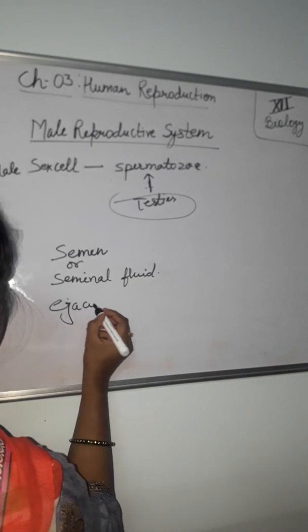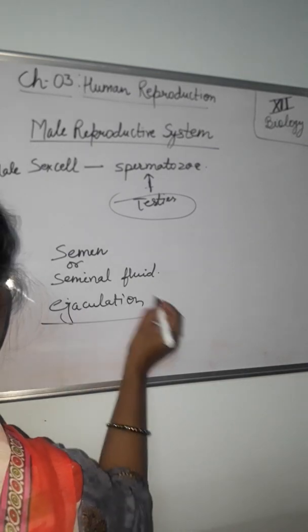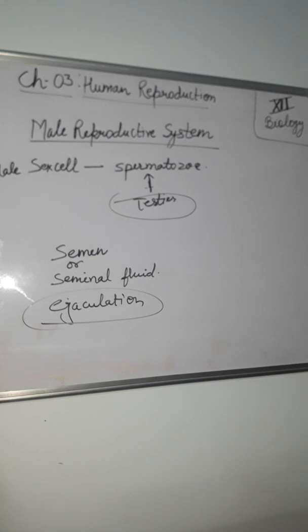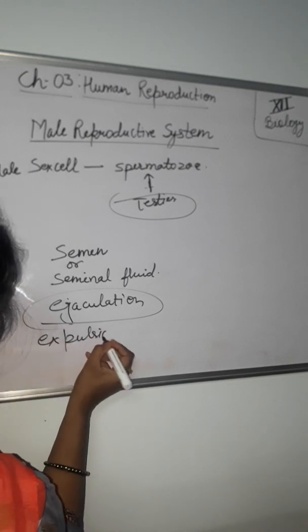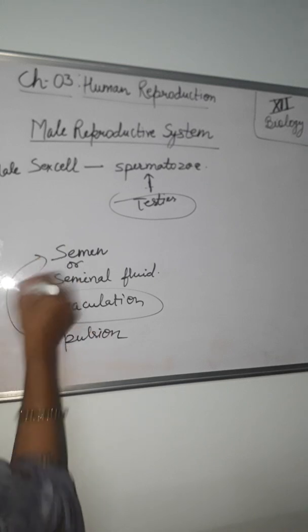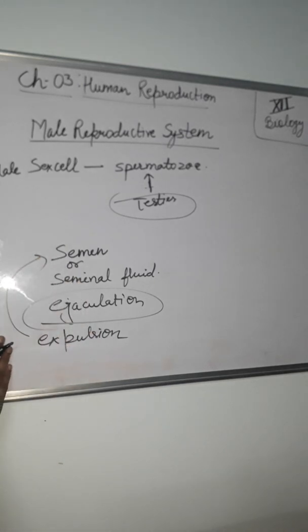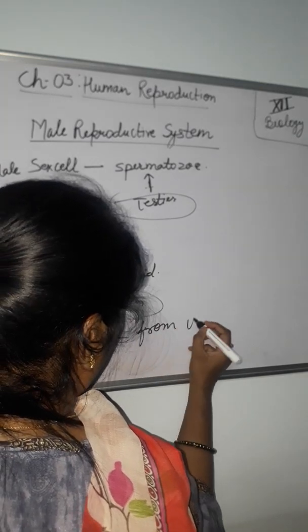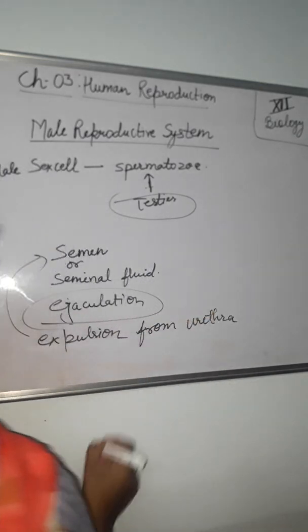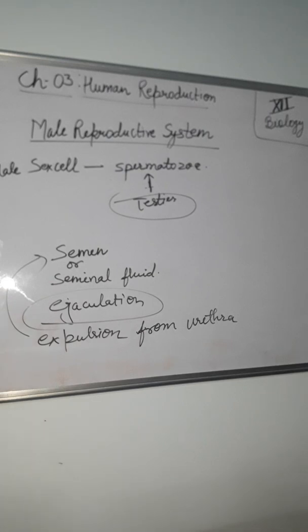The process of expulsion of the semen from the urethra is called ejaculation. What is ejaculation? Ejaculation is a 1 mark question in the board examination. The process of expulsion of semen from the urethra is called ejaculation.